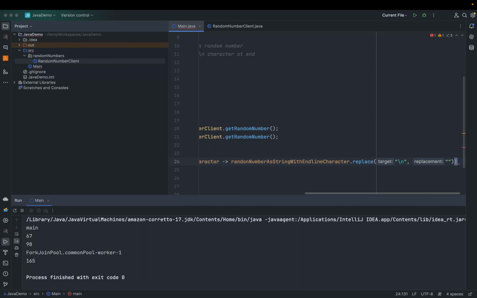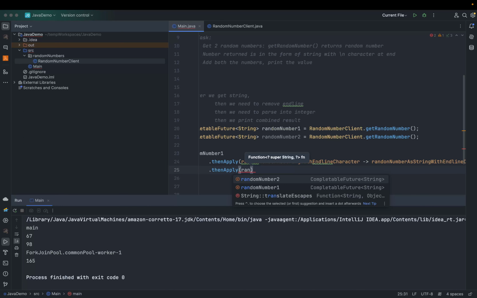So thenApply will return a CompletableFuture which has the random number as a string, but its newline character is removed now. What we want to do is convert it into an integer. So now it would be a random number as a string but without the newline character.